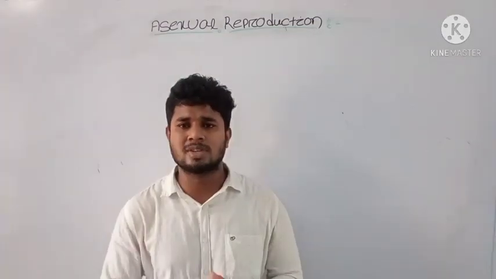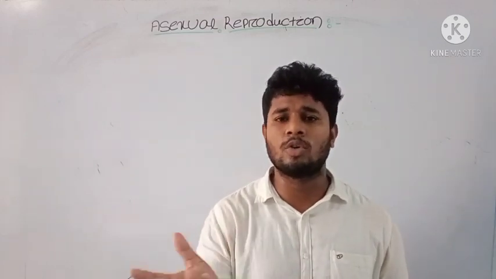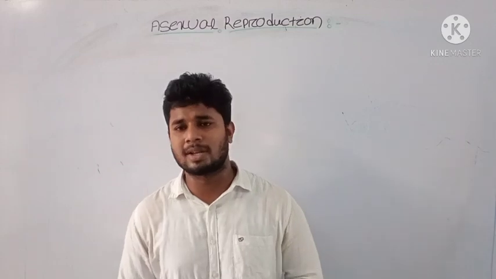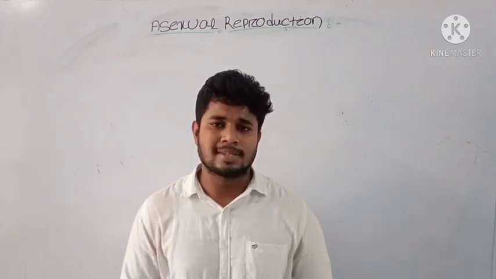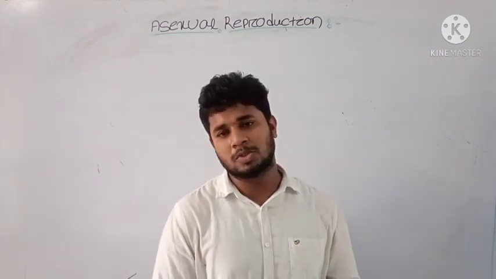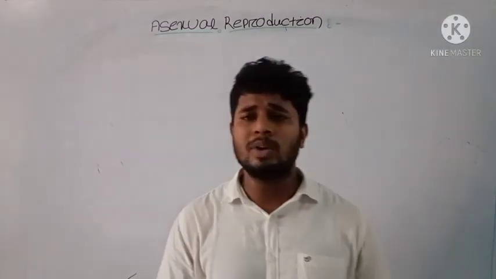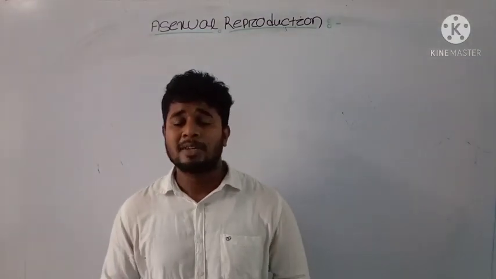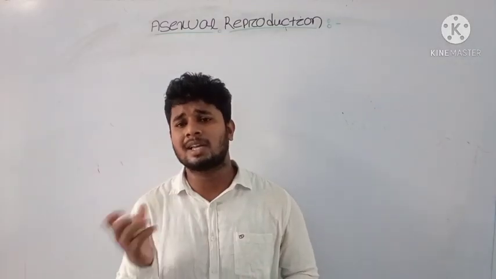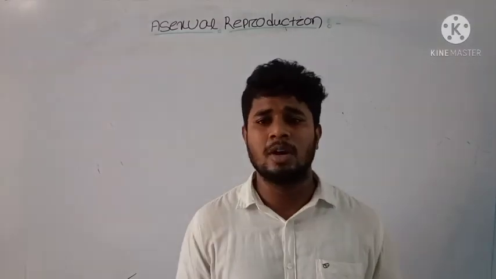In the previous class, we just started asexual reproduction, and we discussed four different methods or processes involved in it. First is fission, second is the budding process, third is the sporulation process, and fourth is gemmule formation. Today we will discuss in detail the fission process, what fission is, and how living organisms vary in their fission process. We will see different types of fission.